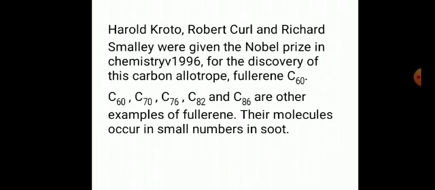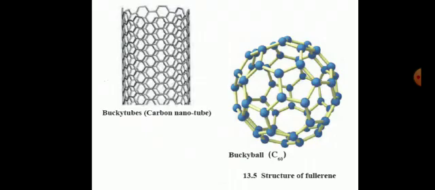Harold Kroto, Robert Curl, and Richard Smalley were given the Nobel Prize in Chemistry in 1996 for the discovery of this carbon allotrope fullerene C60. C70, C76, C84, and C86 are other examples of fullerene. Their molecules occur in small numbers in soot. This is the structure of fullerene. It is also called a buckyball.